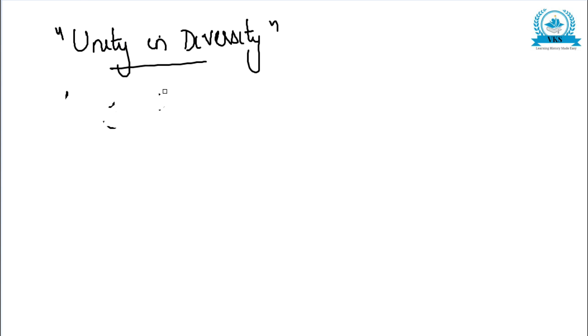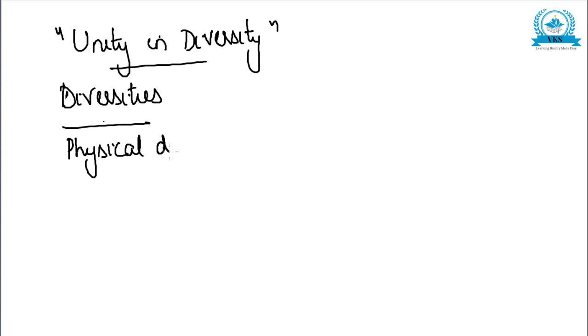This answer has two parts. In the first part we'll write about the diversities, and the second part we will write about the unifying factors. So first we will write about physical diversity. India has the coldest places.